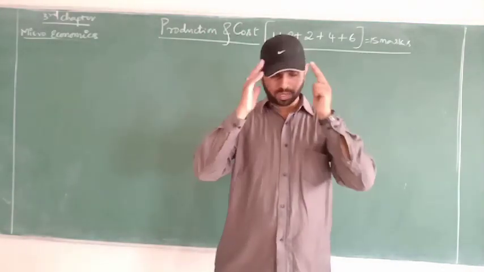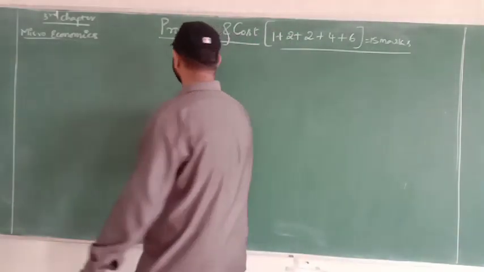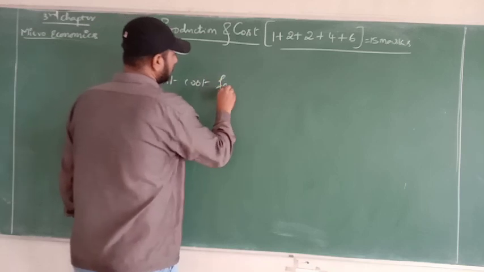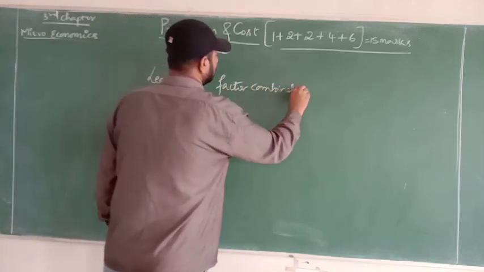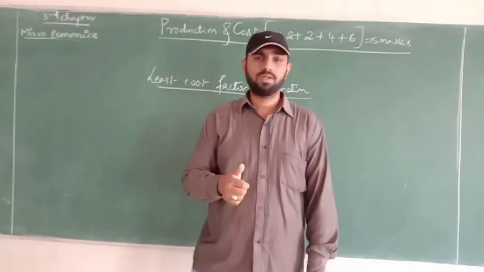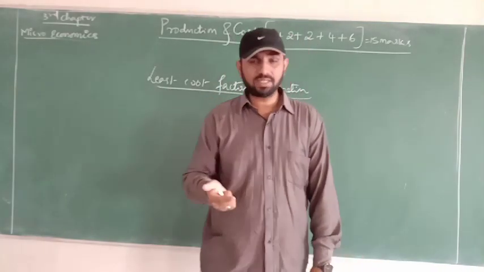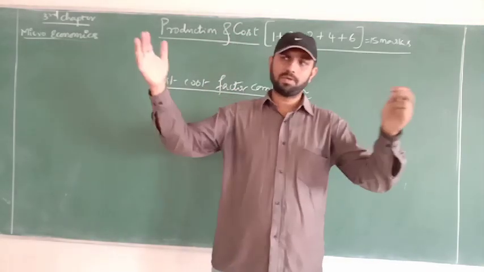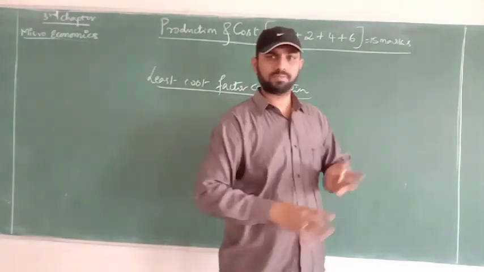Every producer has only one agenda in mind, which is called least cost factor combination. What does it mean? Every producer, before starting a business or after, has one intention in mind: whatever factors they acquire, the cost should be less and the output should be more.